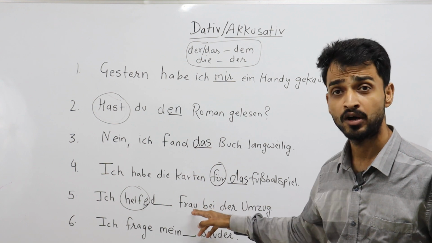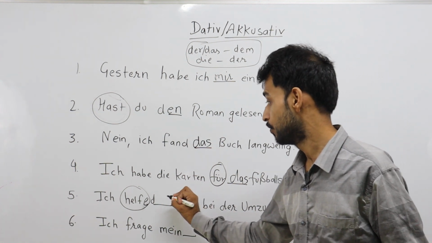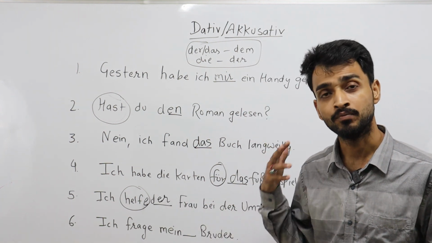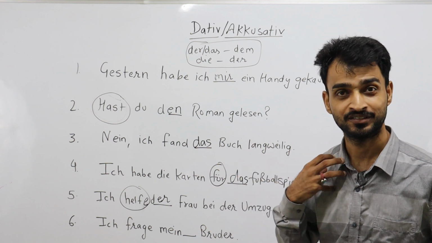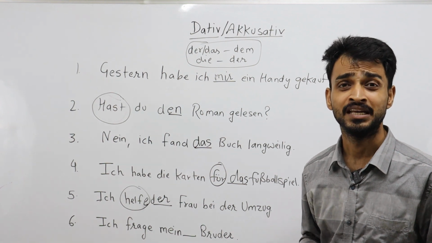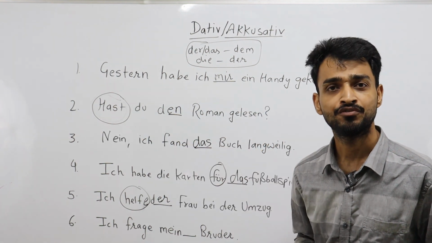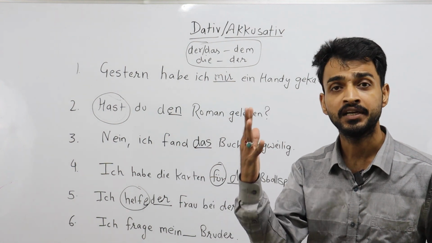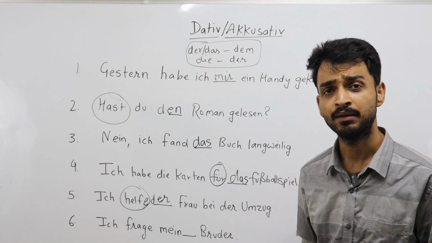So the indirect person is Frau. We convert the indirect person into dative, which is der Frau. So these are the things you have to memorize. You have to memorize helfen, kaufen. There are some other verbs that take an indirect person, which is always dative. Ich helfe der Frau bei dem Umzug. Ich helfe dem Mann bei dem Umzug. Ich helfe dem Kind beim Lesen. I help the child.